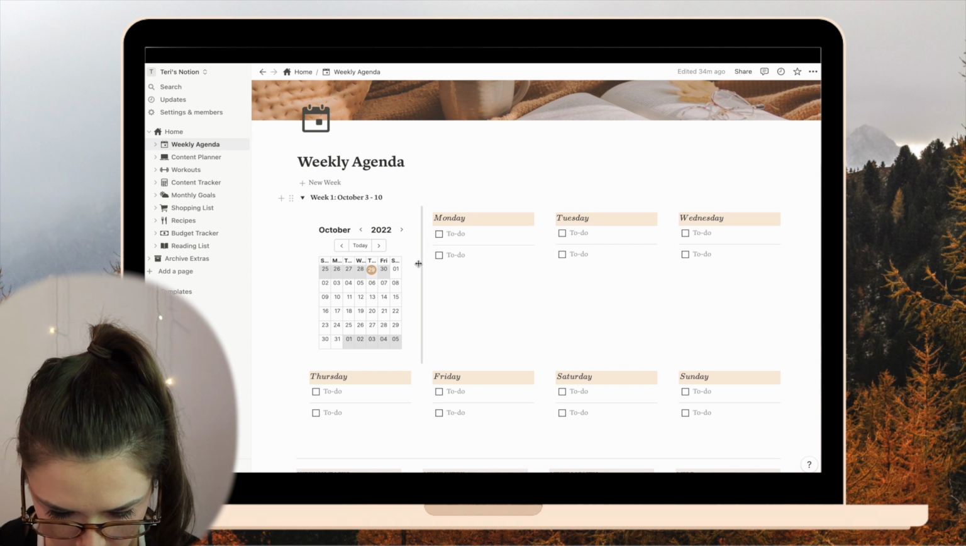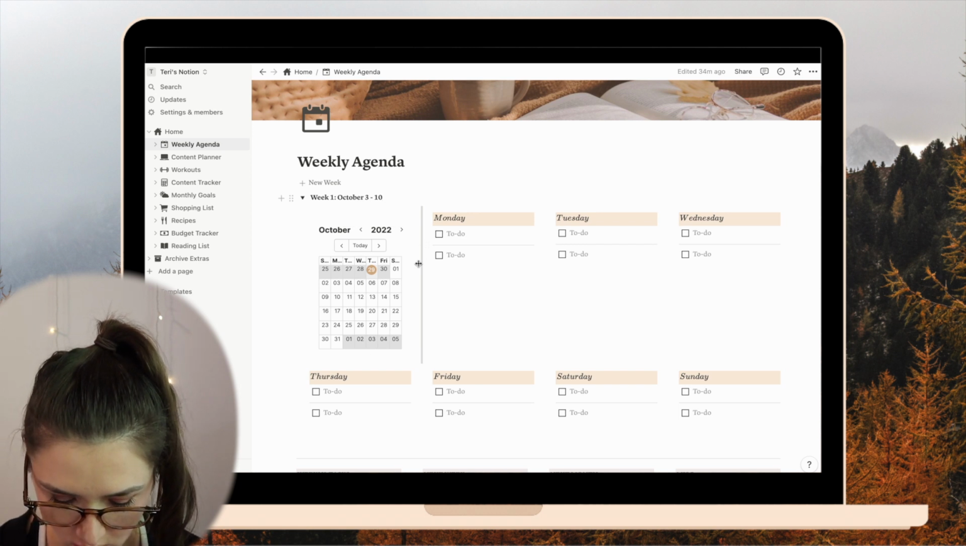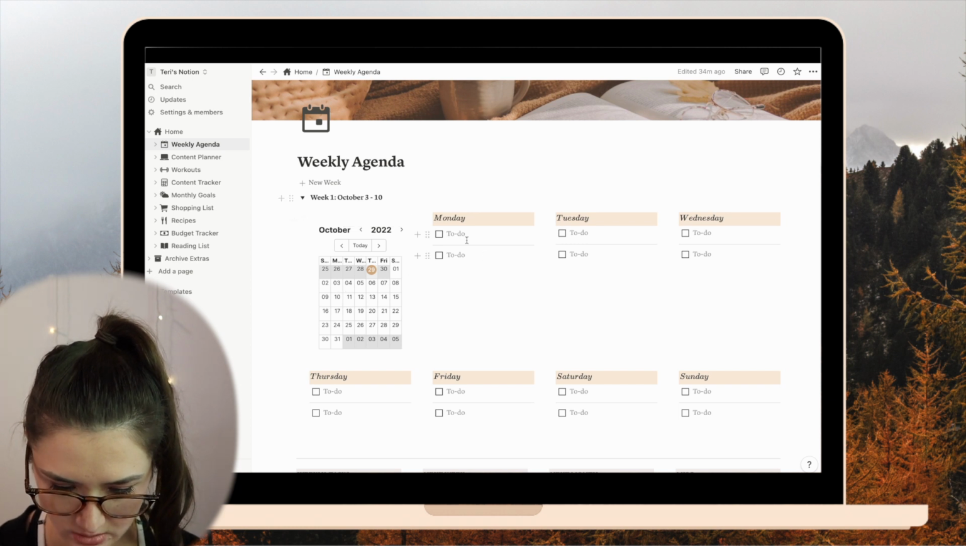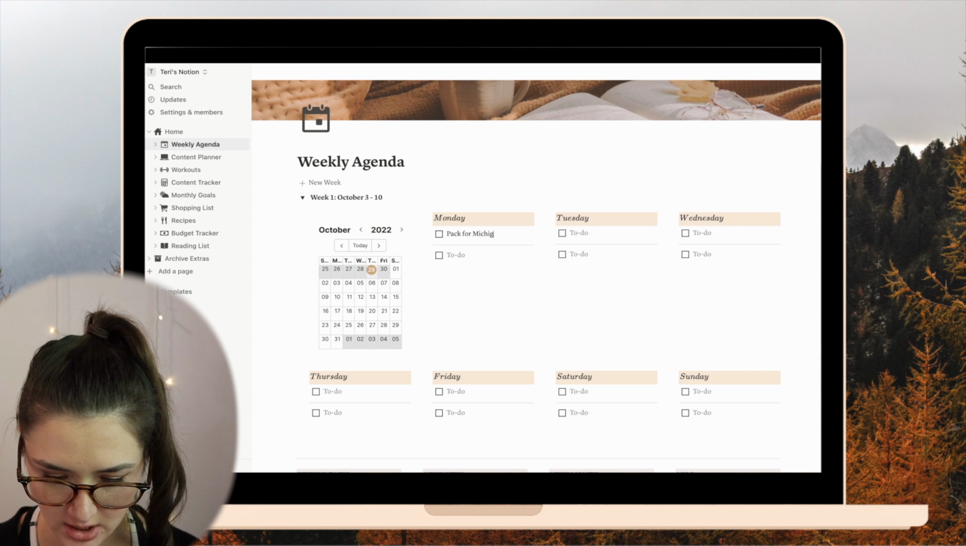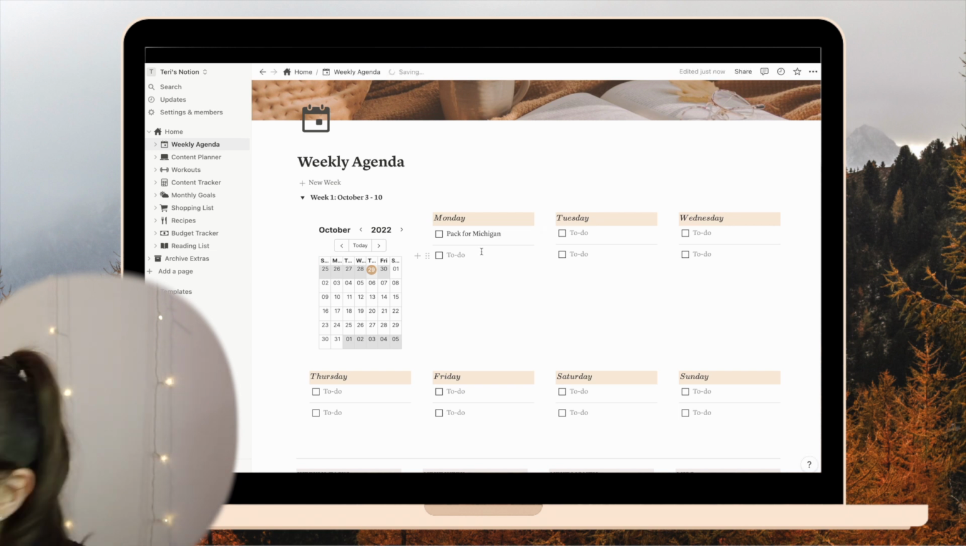So Monday is the 3rd. We're going to Michigan on Wednesday. Wednesday or Tuesday? I'm not sure yet. So let's say Monday I need to pack for Michigan, and then let me reference my calendar too.